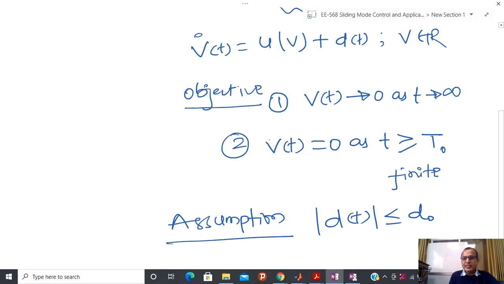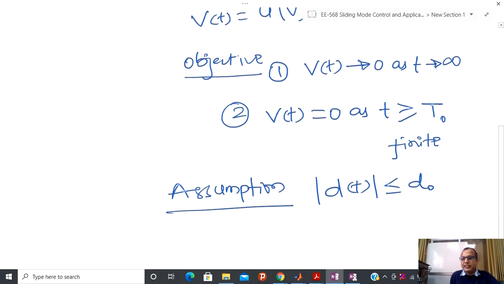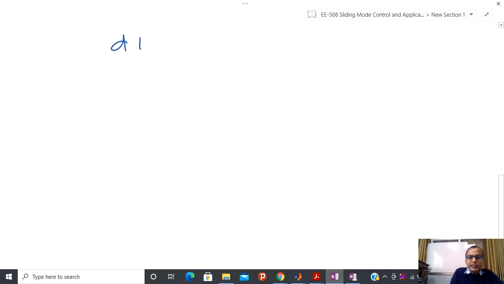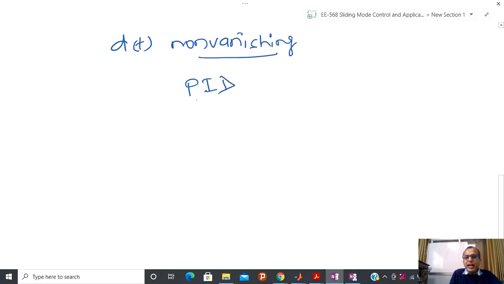Now in the previous class what we observed is that if I apply PID control action, and if this disturbance dt is non-vanishing, then using a PID controller I cannot give a guarantee for non-vanishing and time varying disturbance. Whenever the disturbance is constant, then at least using a PI controller I can give a guarantee that the PI controller is able to reject some kind of constant offset or non-vanishing disturbance which is present at the equilibrium point.